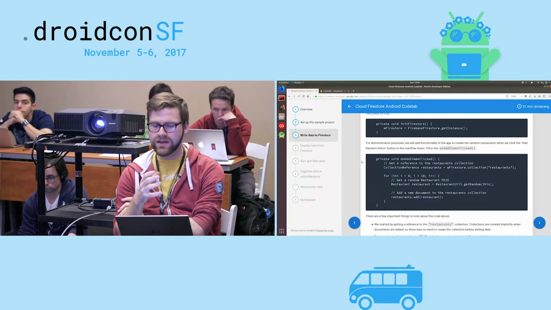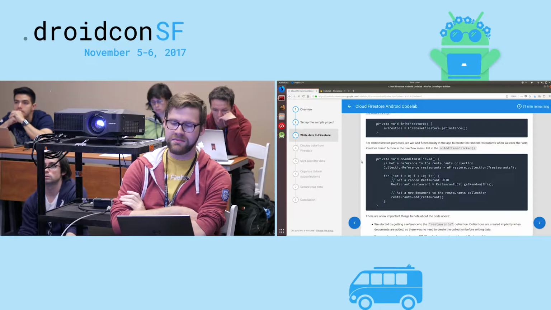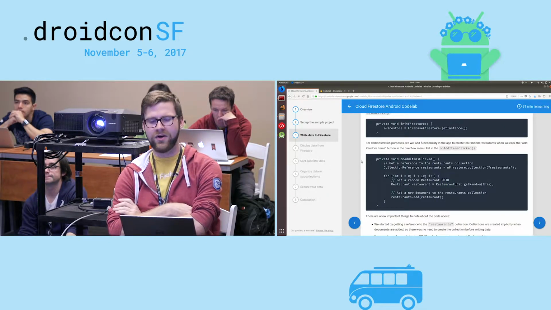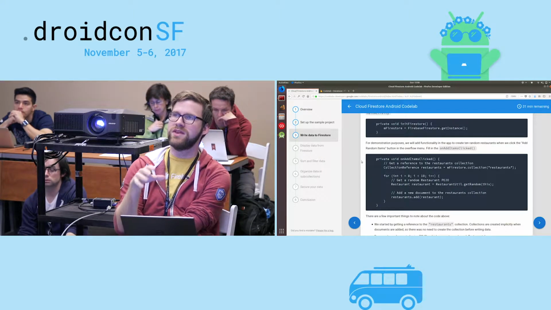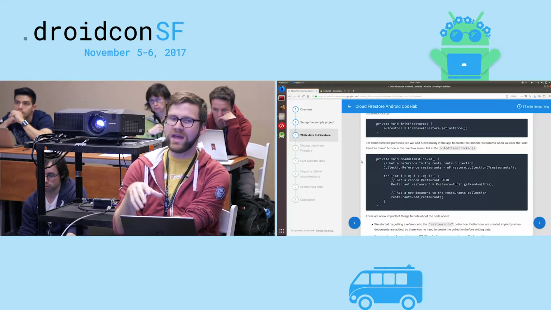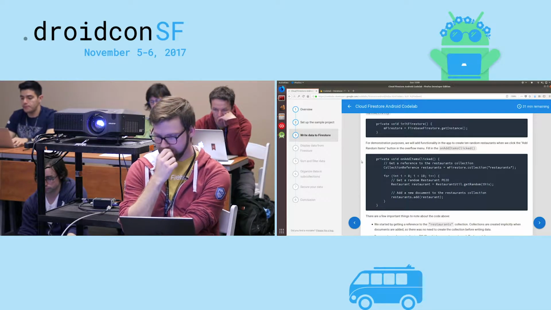But if we were going to go and make every restaurant by hand, we'd be putting in fake restaurants for a really long time. So we got a bunch of fake data already in this application. And this method is just going to write to Cloud Firestore with a bunch of fake information so that we have restaurants to review and play with in our application.